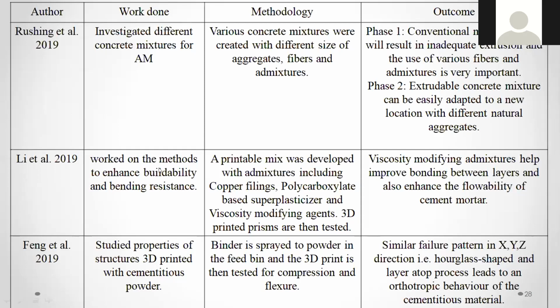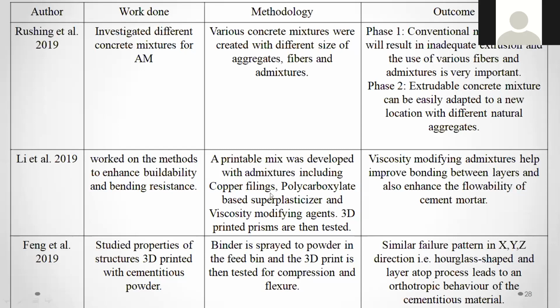Lee in 2019 worked on the method of enhancing the durability, the buildability and bending resistance. See, he has worked on this. He has used the methodology. A printable mix was developed with admixtures including the copper fillings, polycarboxylate based superplasticizers, and viscosity modifying agent, and 3D printing prisms are then tested.